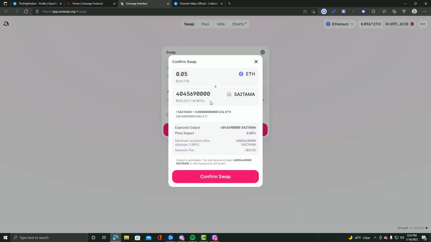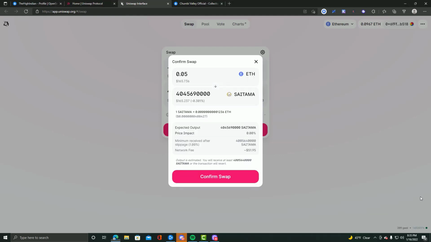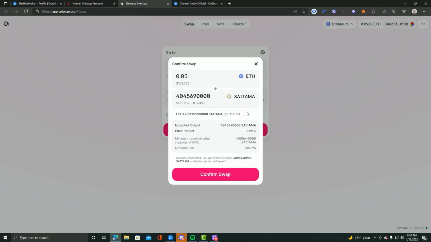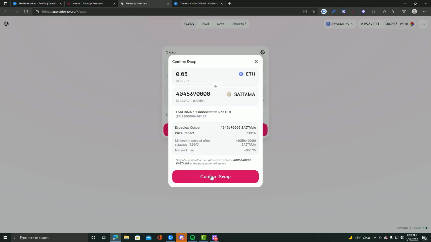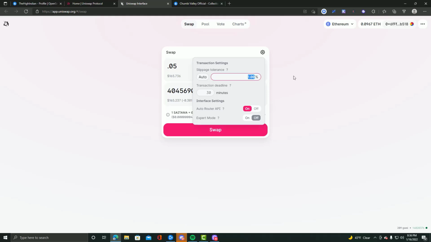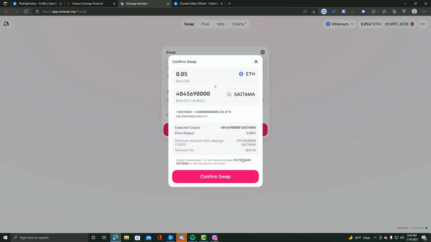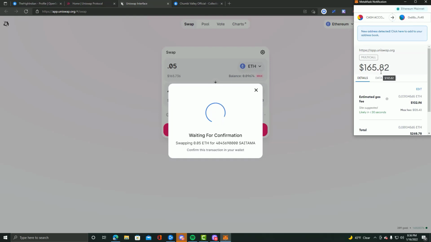And that's an ERC20 token, which means that it is built on the Ethereum platform. And you'll see right here, the network fee is going to be $51.95 if I'm not mistaken. Why won't it show up on my MetaMask? Come on. Maybe we have to up the slippage. See, this is what I'm talking about. Let's do 3%. Did it change it? Yeah, it did. Swap. Okay, see, now it went through.